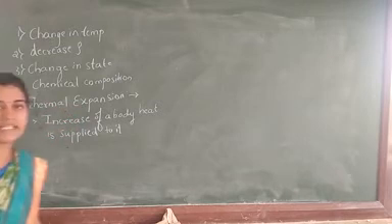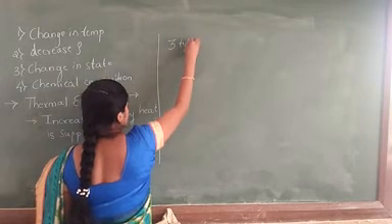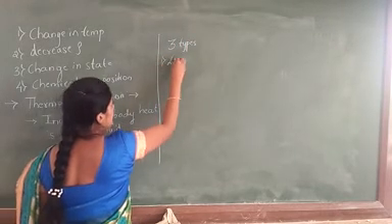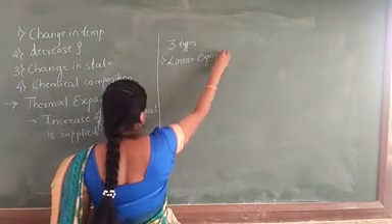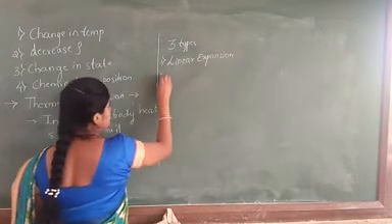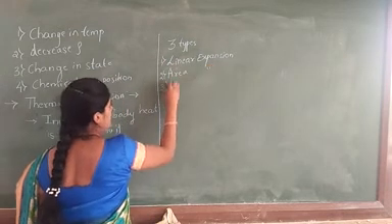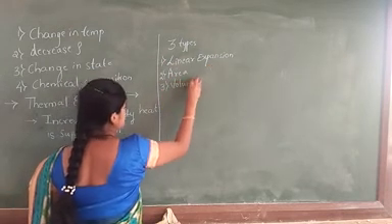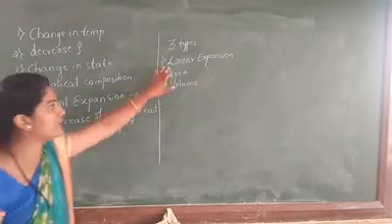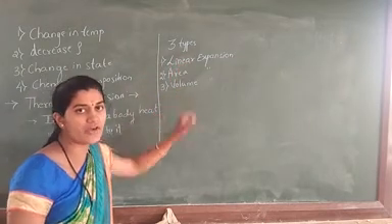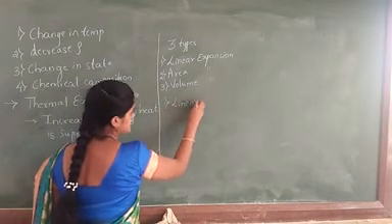This thermal expansion is divided into three types. First one we are calling linear expansion. Second one, area expansion. Third one, volume expansion. These are the three types of thermal expansion. First one linear, second one area, third one volume. Here we are considering first the linear expansion.